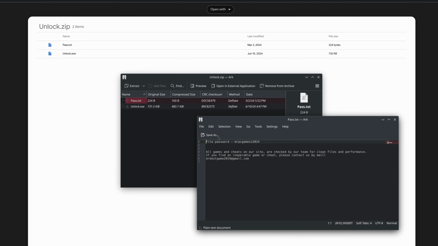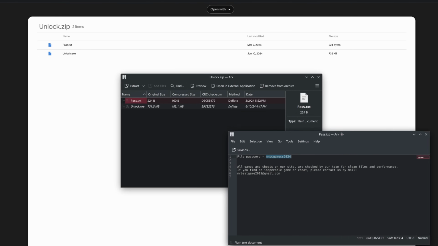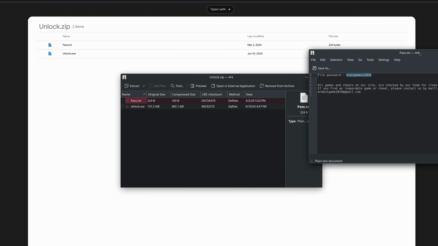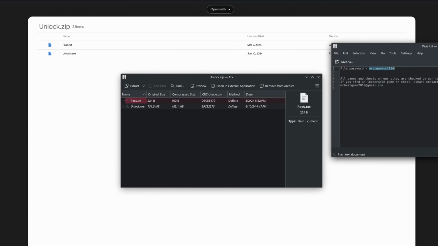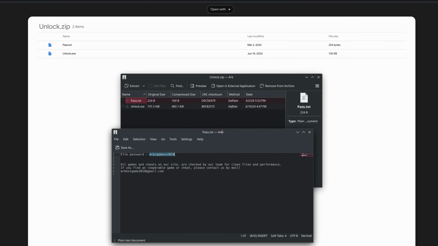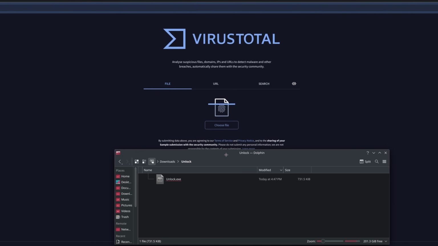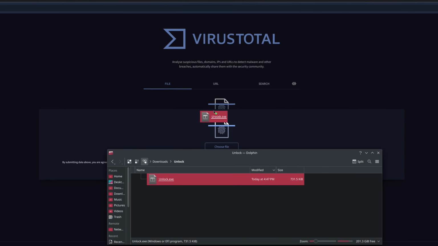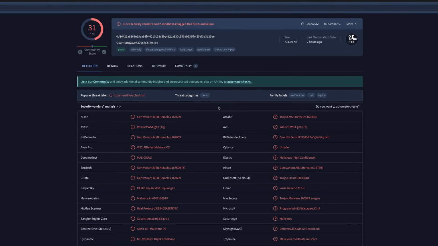Now, if we open the password, these guys are a bit more professional. But the fact that it's using a password is a red flag. Now, I always wonder why the scanners couldn't potentially be smart enough to figure out if the password is somewhere in the text. And one possible giveaway could be the fact that this is a very generic name that actually seems like it's probably intended to be a fake crack.